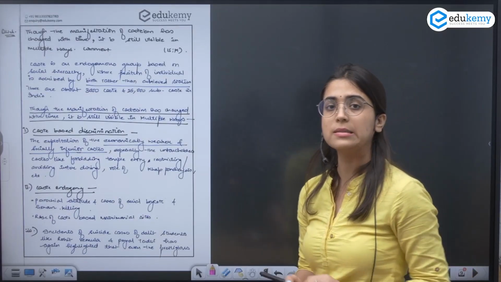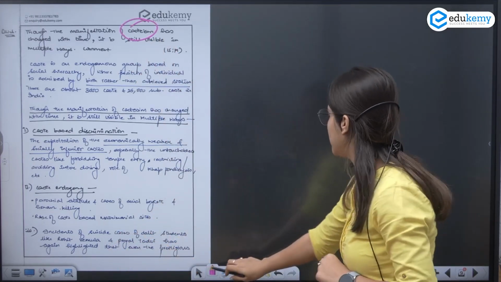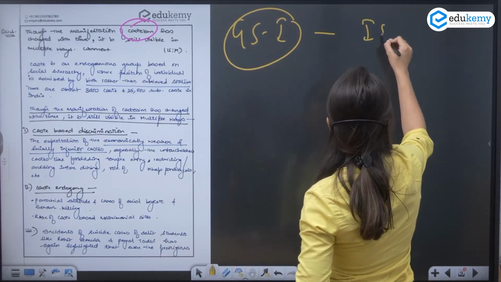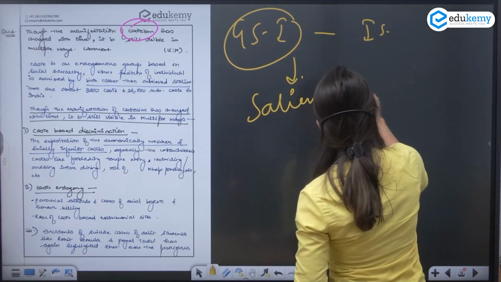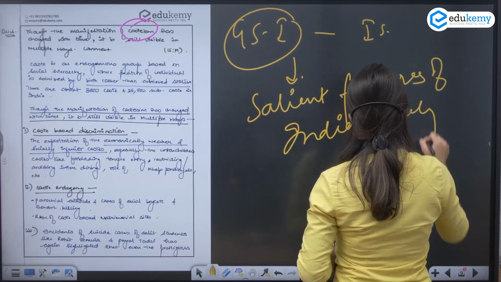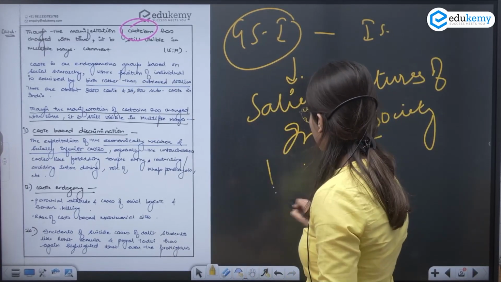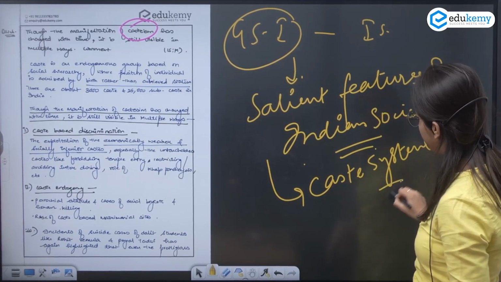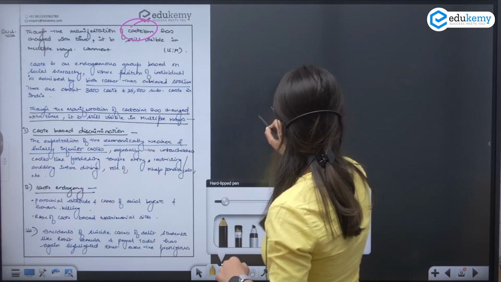We are going to discuss the next question here. The question is on casteism. Basically, if we see GS paper 1 Indian society, this is from the salient features of Indian society. So here the theme we have picked is the caste system in India. So why this question? Again, this question is static, so we'll discuss the relevance.